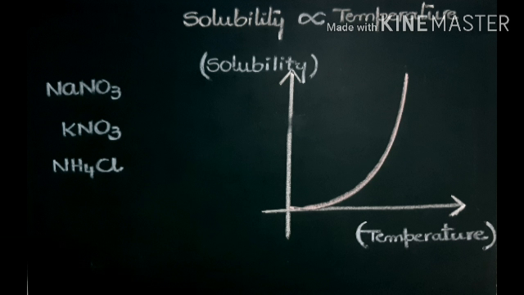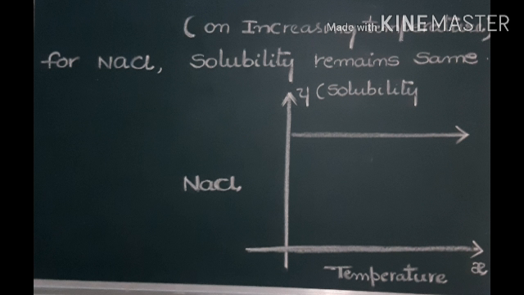Solubility depends mainly on one factor, that is the temperature. For sodium nitrate solution, potassium nitrate solution, and ammonium chloride, sodium nitrate formula NaNO3, potassium nitrate KNO3, and ammonium chloride NH4Cl, the solubility increases with increasing temperature. So I can easily say that solubility is directly proportional to the temperature. From this graph you can observe. Next,